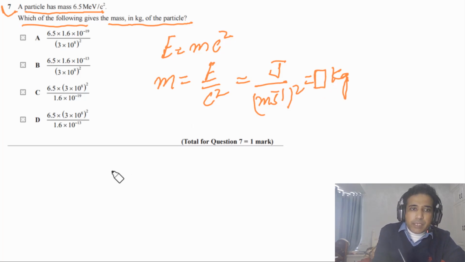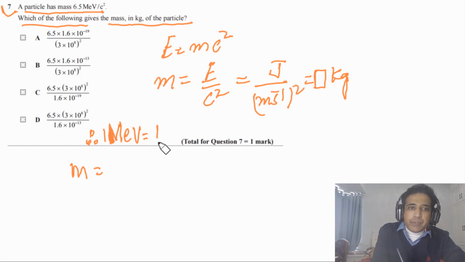Now simply we can write m. So how can we convert this into joules? We need to understand 1 electron volt, or we can say 1 mega electron volt. 1 mega electron volt is equal to 1.6 times 10 to the minus 13 joules. So we have 6.5 mega electron volts.